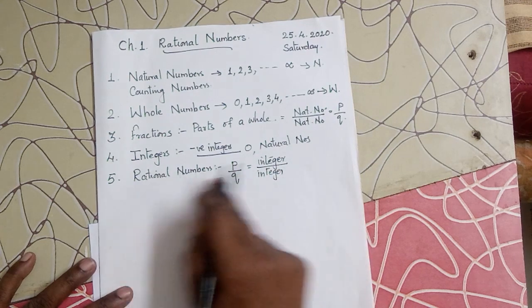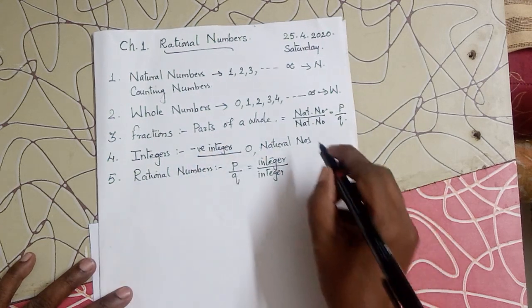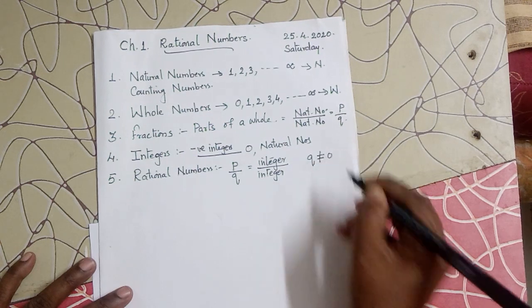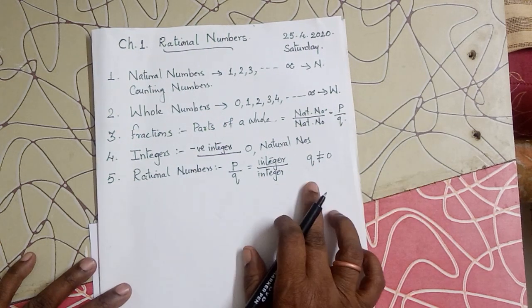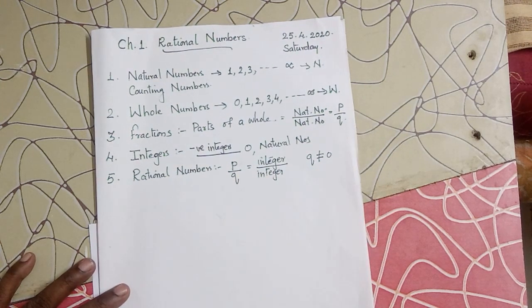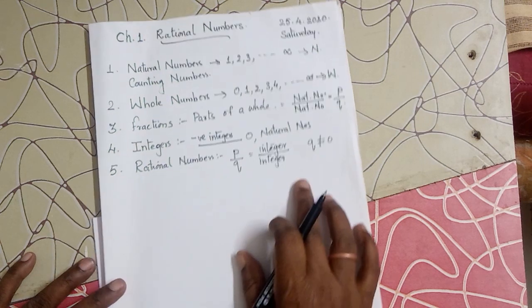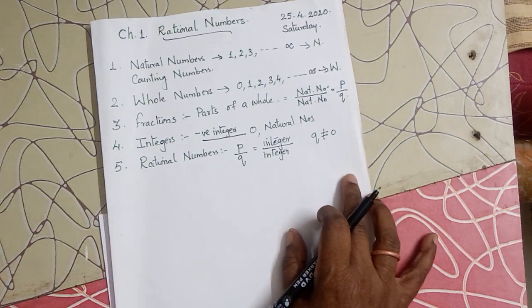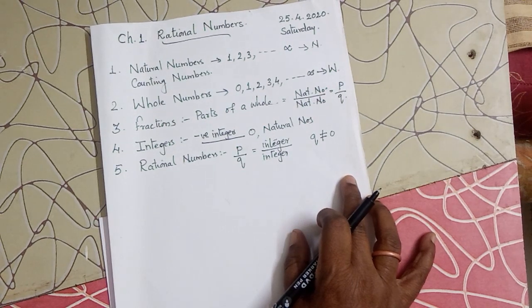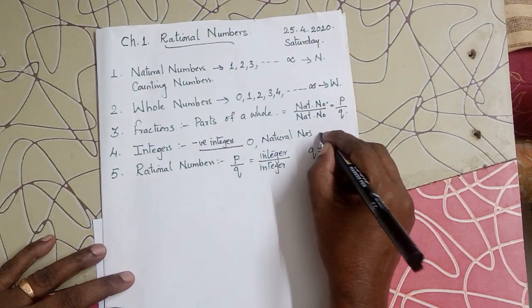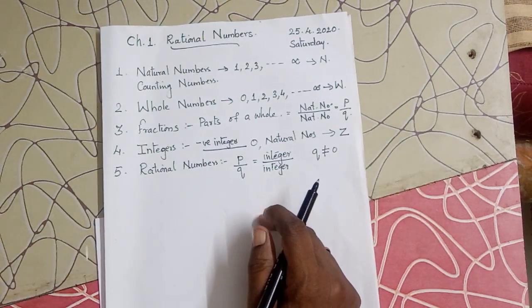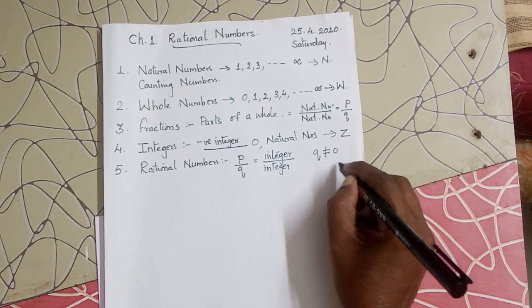In rational numbers as well as in fractions, the denominator, that is q, cannot be equal to 0. What is the reason that q cannot be equal to 0? Again, in lower classes we have learned that division by 0 is not defined. So these are the sets of numbers which we have already learned. Integers are denoted by Z, and rational numbers are denoted by Q.